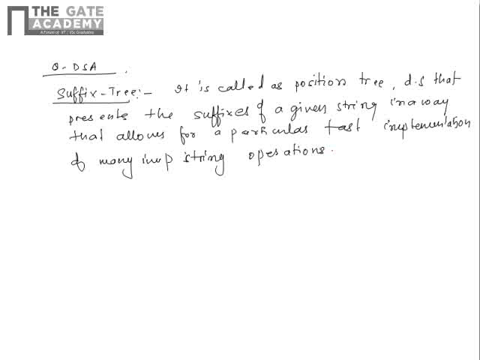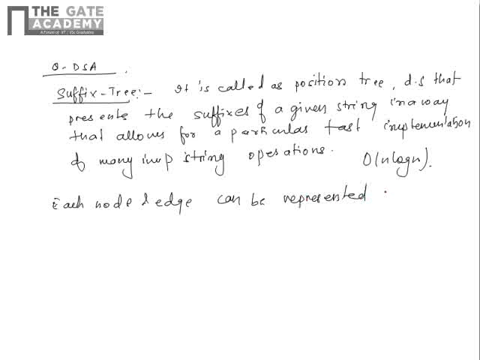Okay, so normally in the suffix tree the worst case efficiency will be big O of n log n. But here we are saying that the edges differ by the first character, right? So each node and edge can be represented in big theta of one space, because there is a difference of one character. So the entire space will be represented as big theta of n.